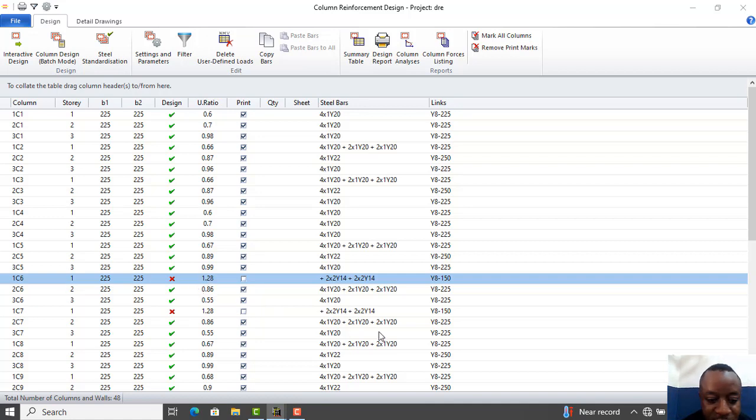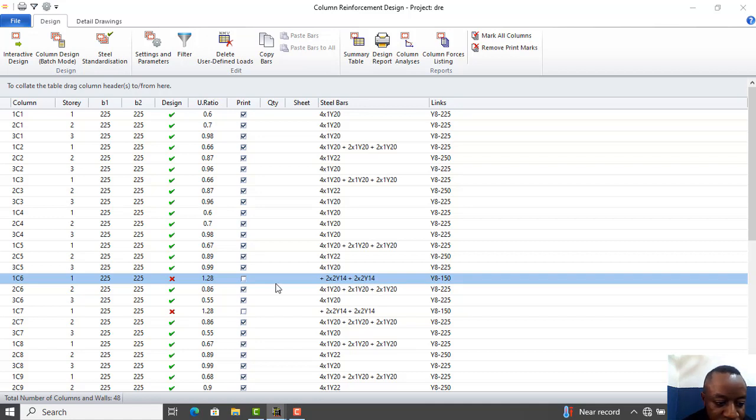If you trace it, this is where the reinforcement is carrying. If you look at the reinforcement details, you see that there is an issue because we are having 2y14.